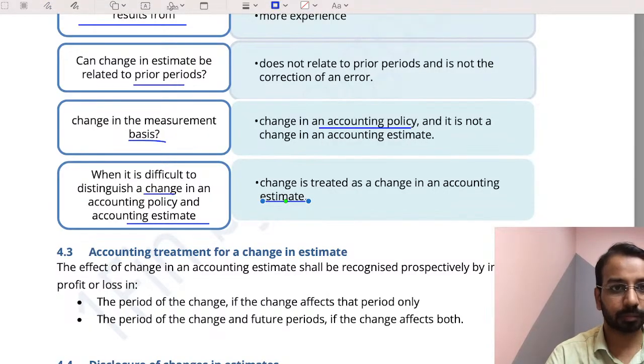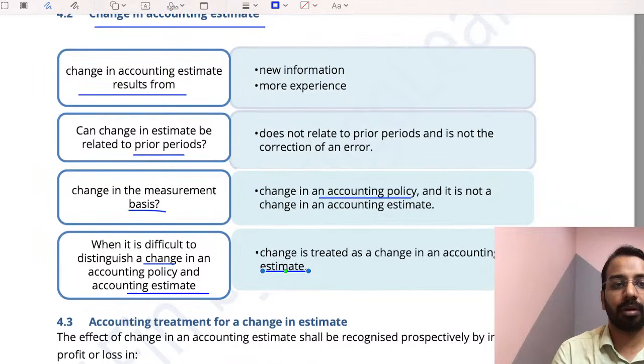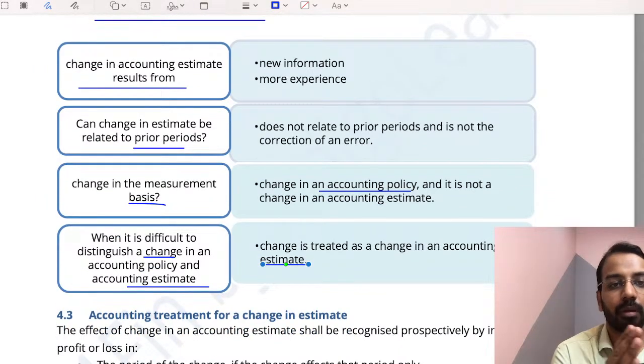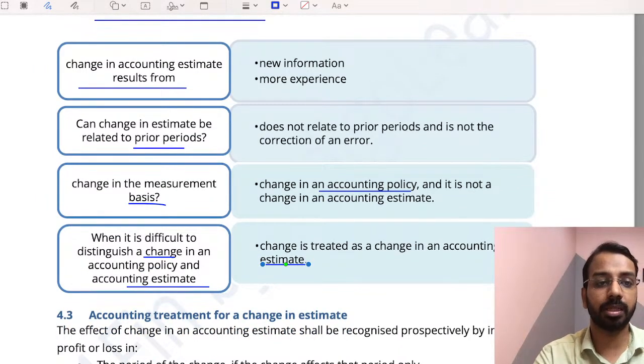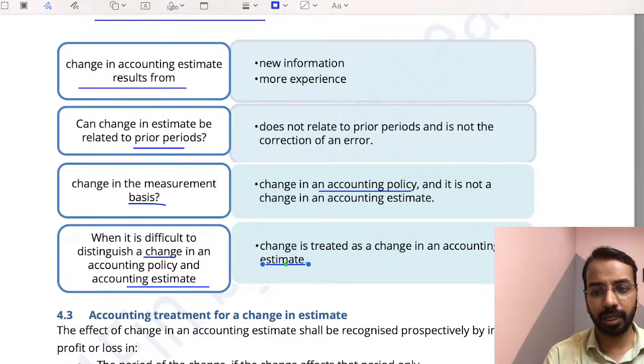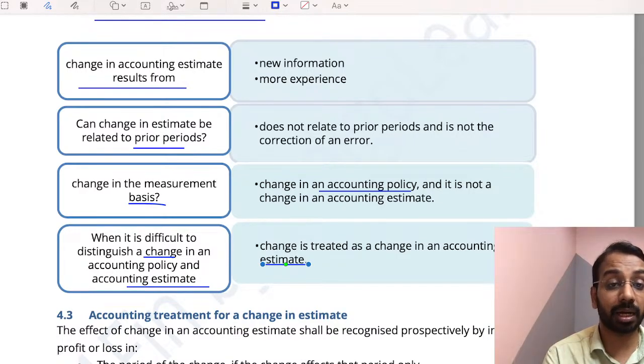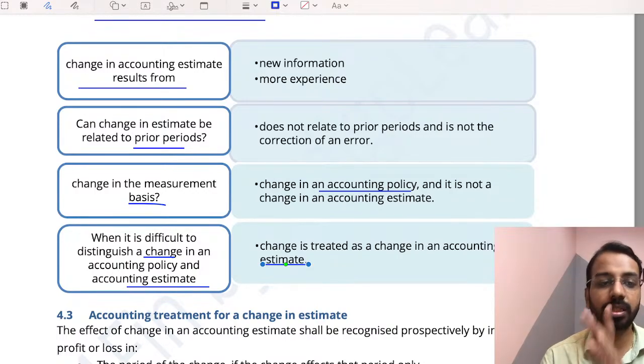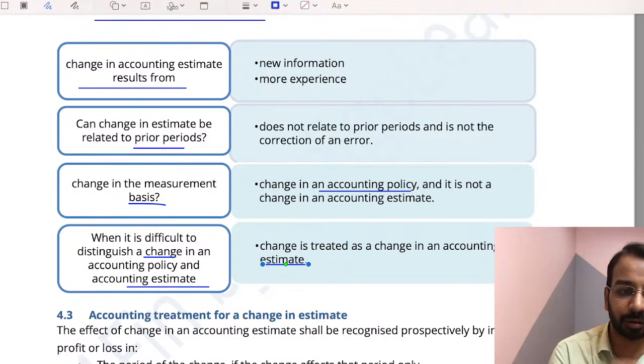So, a change in accounting estimate results from either new information or more experience. Earlier, we used to provide 2% warranty. Now we know more customers are claiming warranty. We may provide 3%, a change in accounting estimate. If it is a change in measurement basis, it is a change in accounting policy and not a change in accounting estimate. If it is difficult to distinguish whether it's a change in accounting policy or change in accounting estimate, we will treat it as a change in accounting estimate only.